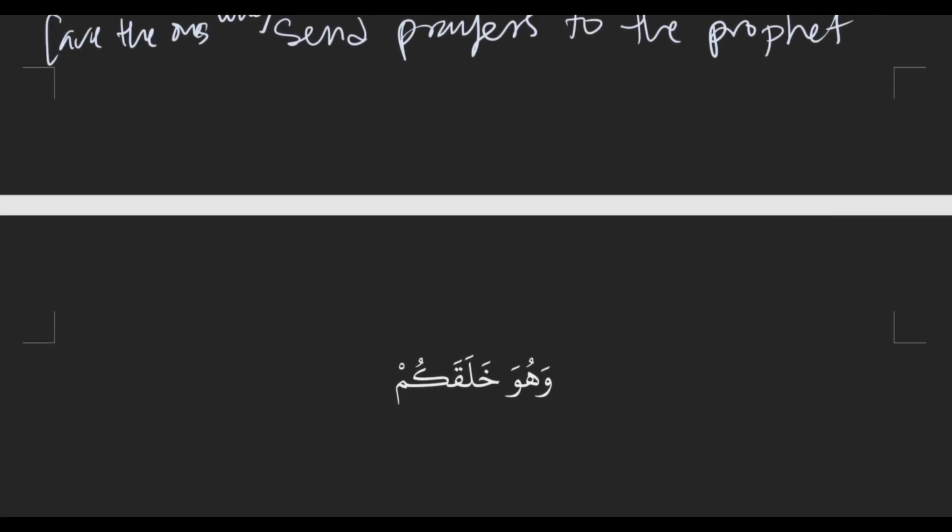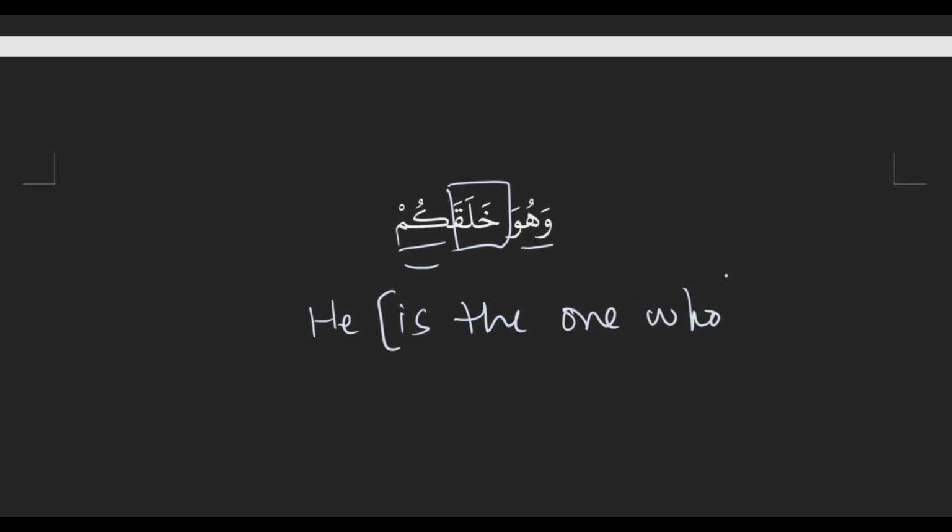Okay. Huwa khalaqakum. Short one. Oh, okay. Khalaqa is our action. Good. Past tense has the indicator, the default. Kum, pronoun attached to action, is receiver. Very good. And so we have our doer, we have our action and our receiver. And then I guess huwa would be doer before the action. Huwa is your doer before your action. Okay. Translation? He is the one who created you all. Good. He is the one who, and we can bracket that one. The one who, and then created you all.